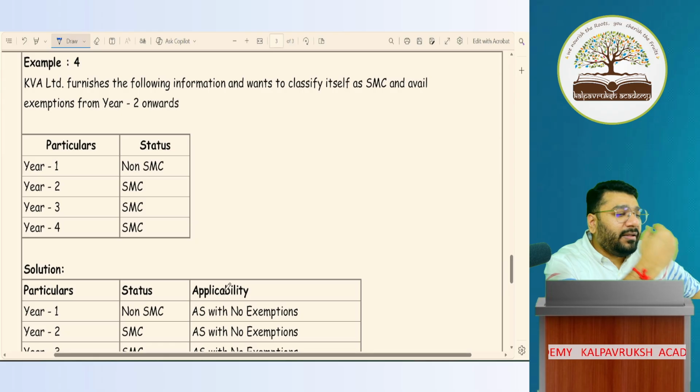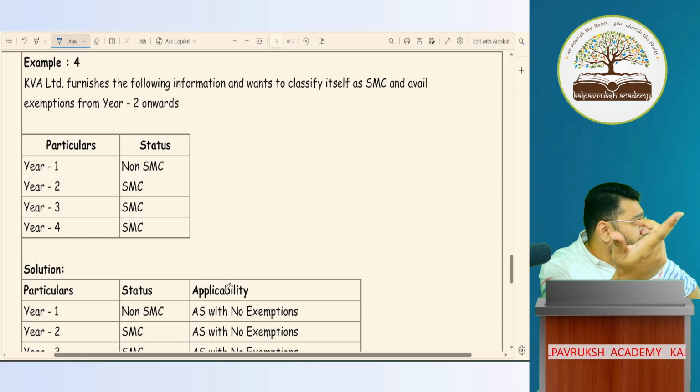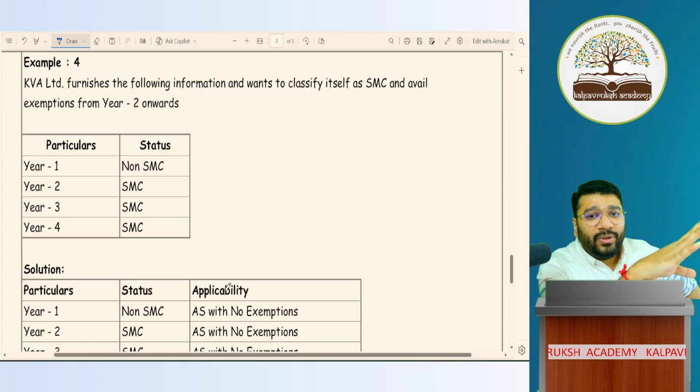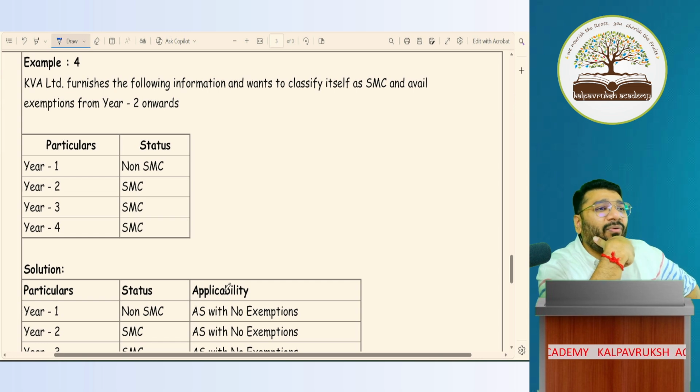With this, I'm having 2 small concepts pending with regard to companies. That is not finished. But looking at you, I understood that you're not having the strength to take it forward. So I'll put an end here. So next class, maybe we'll spend a couple of minutes on these 2 points. Once we are done, we'll go to applicability of AS on non-corporates. Okay, not okay. So next class, we will be done with this chapter.